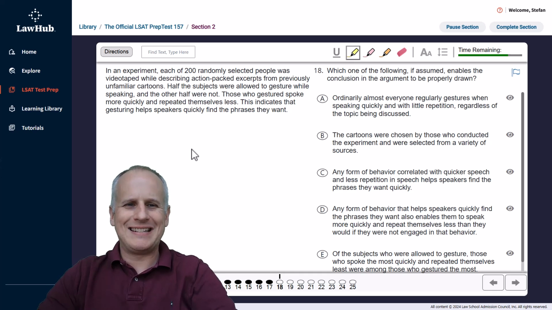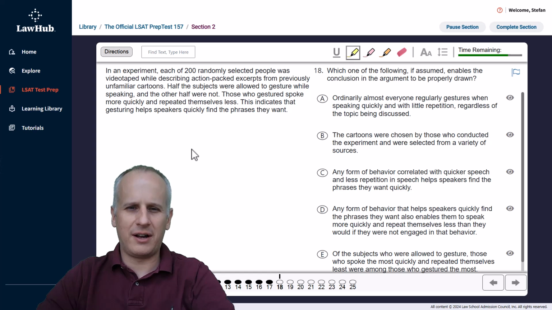Here we are at question 18 of LSAT PrepTest 157, second section, the first logical reasoning section. As always, we've got our highlight tool ready to go, and we read the question stem first. Which one of the following, if assumed, enables the conclusion in the argument to be properly drawn? So we should be able to highlight assumed as we're reading through. We know what the task is immediately. Now we read the paragraph.